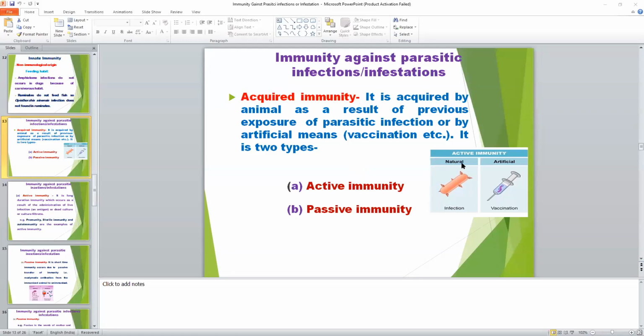Active acquired natural immunity occurs by the infection of the pathogens, by the infection of the parasite, and artificial active immunity occurs by the vaccination of the host.